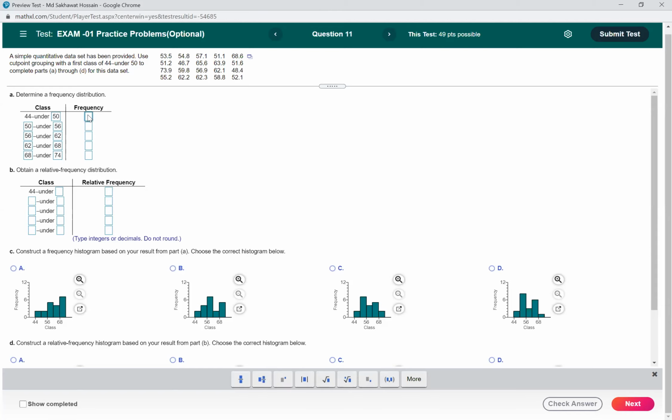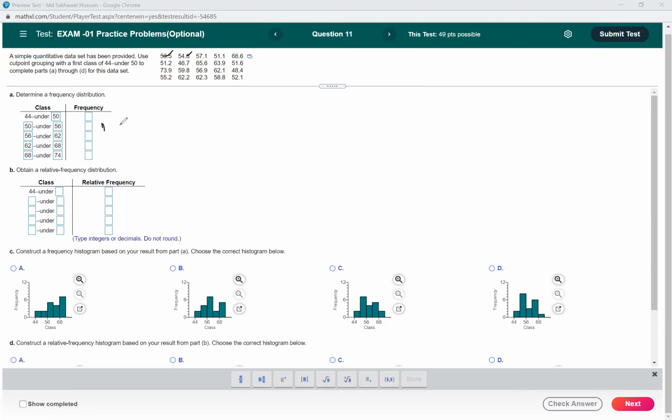Okay, now we have to find the frequency. So how many numbers do we have between 45 and under 50? For this one, you can actually use tally marks, and that will help you. Okay, let's consider the first number, which is 53.5. So the first number will be in this group. So we have one number.